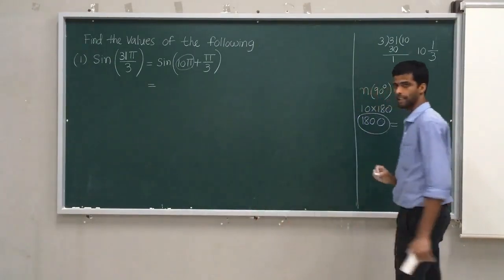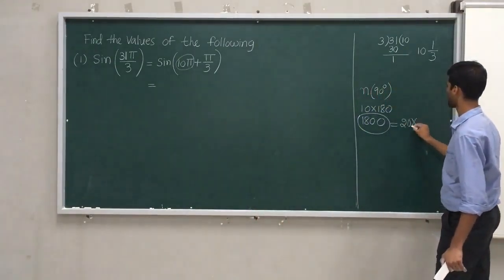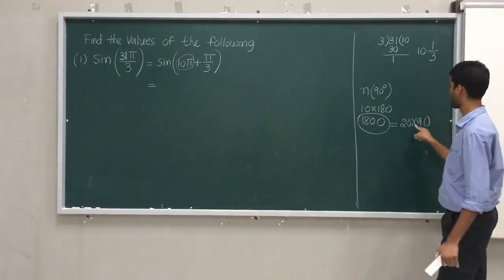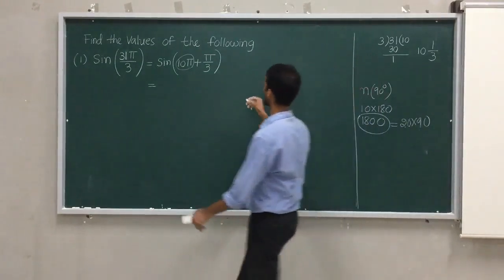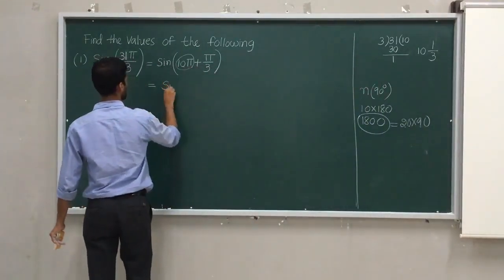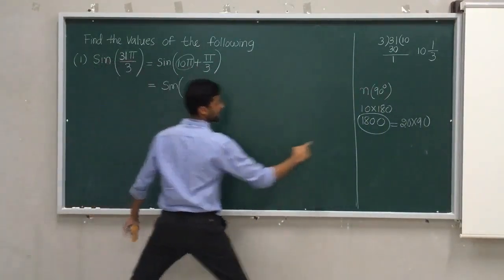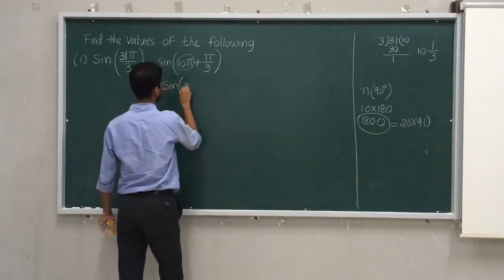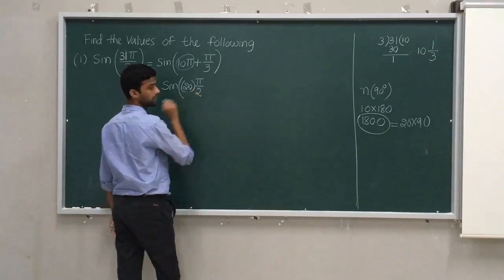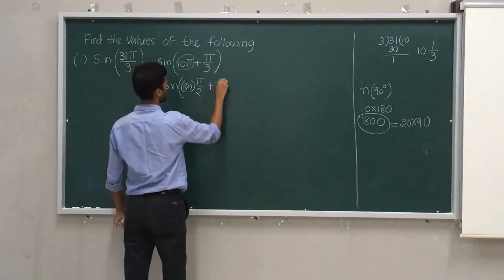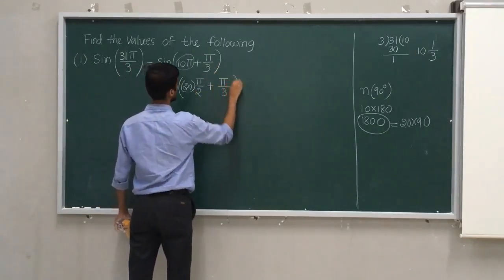1800 can be written as 20 times 90, is that correct? 9 twos are 18, then 00. So you can write this as sine of 20 times pi by 2, plus pi by 3.